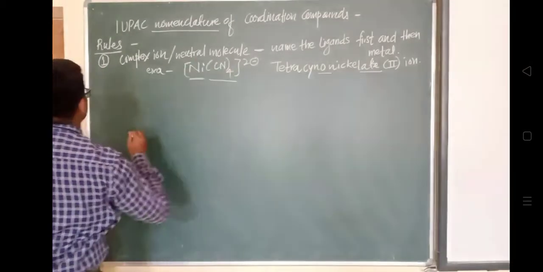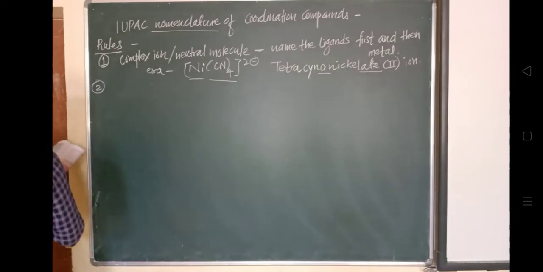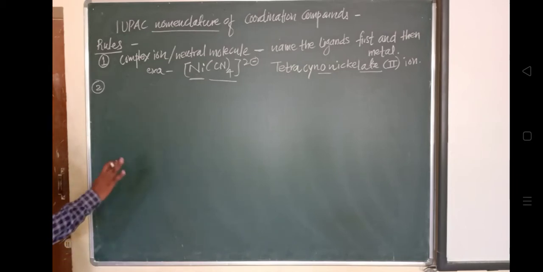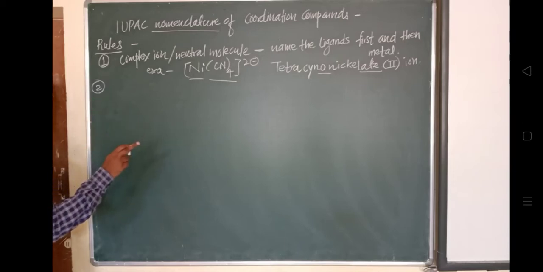In the second rule, they have mentioned that the names of the anionic ligands are obtained, if the ligand is anionic, by changing the ending: IDE to O and ATE to ATO.